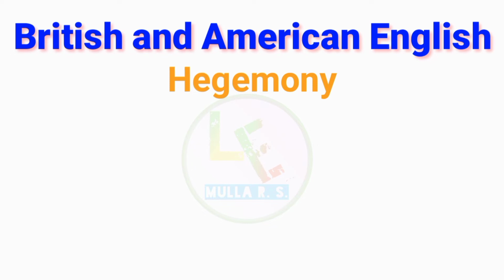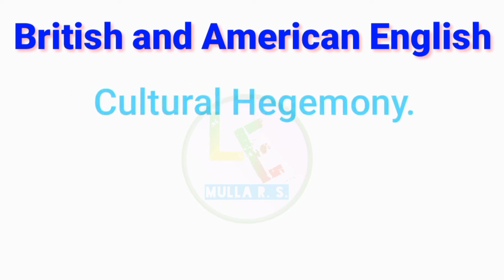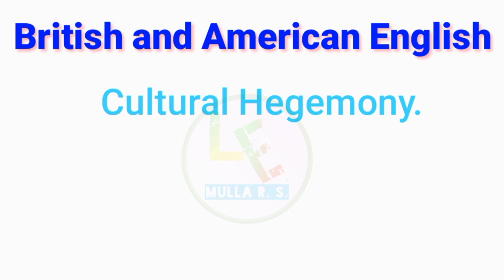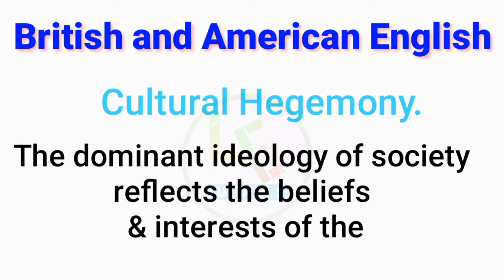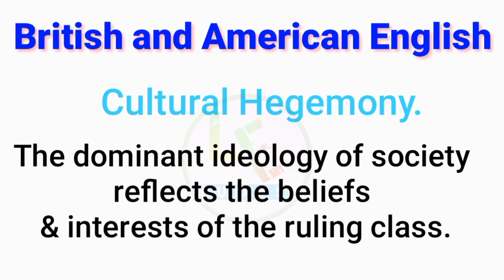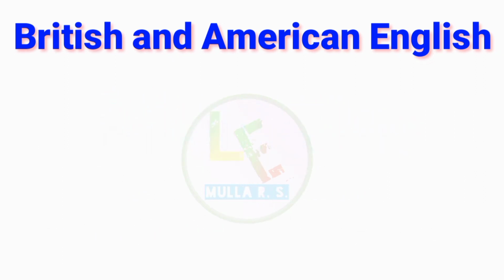And now let's see what is meant by cultural hegemony. Cultural hegemony is developed from Karl Marx's theory. The dominant ideology of society reflects the beliefs and interests of the ruling class. So in short, a country or group of people is forced to use their culture, or we might get attracted towards their culture. For example, celebrating birthdays and celebrating Halloween.